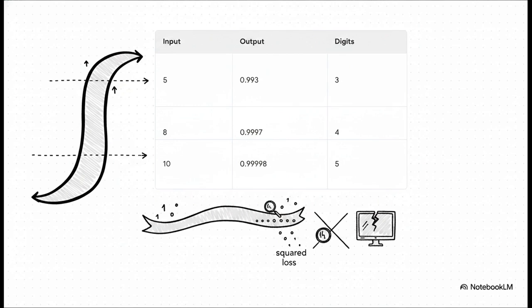Because the sigmoid function approaches its limits of 1 and 0 so incredibly gradually, the rate of change is not constant. When the input gets larger, the output gets painfully close to 1. An input of 5 gives 0.993. An input of 10 gives 0.99998. If we use standard squared loss to calculate the errors here, we would literally start running out of memory precision on our computers trying to track these microscopic differences. The decimal places just grow out of control as the model approaches the asymptote.